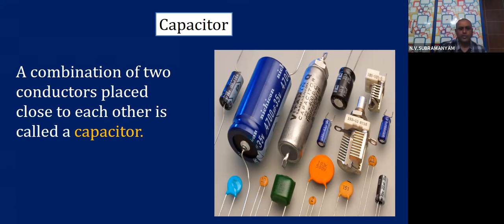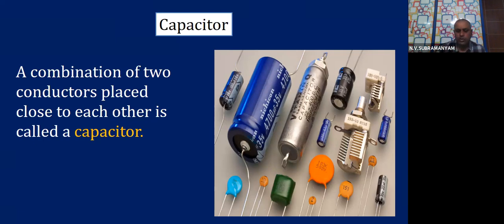Thank you, children, for being patient with me. So now let us continue the discussion. So we are talking about capacitor. So what is a capacitor here? A combination of two conductors placed close to each other is called a capacitor. Technically speaking, whenever two conductors are kept close to each other with a small gap between them, that can be called a capacitor.